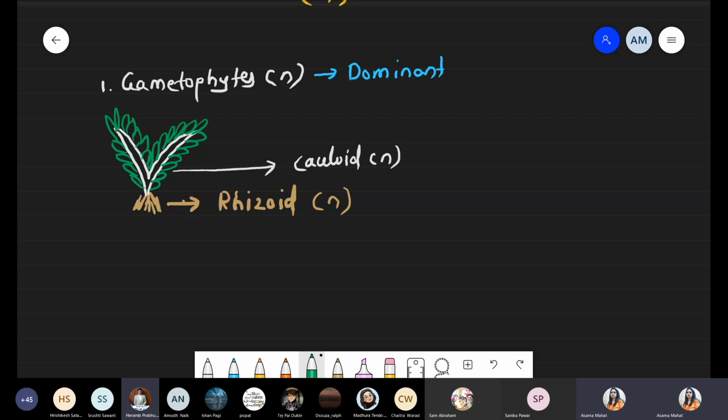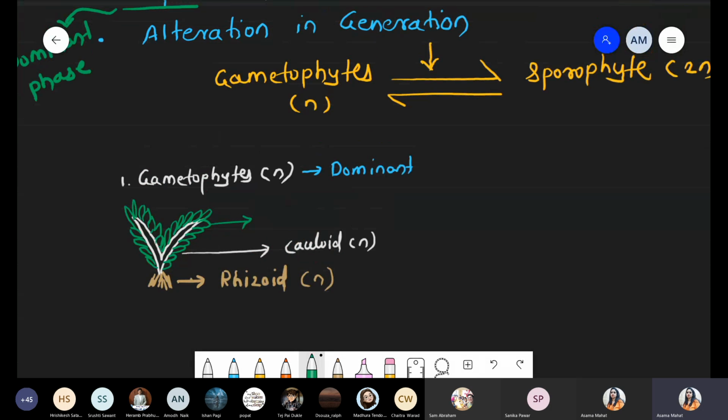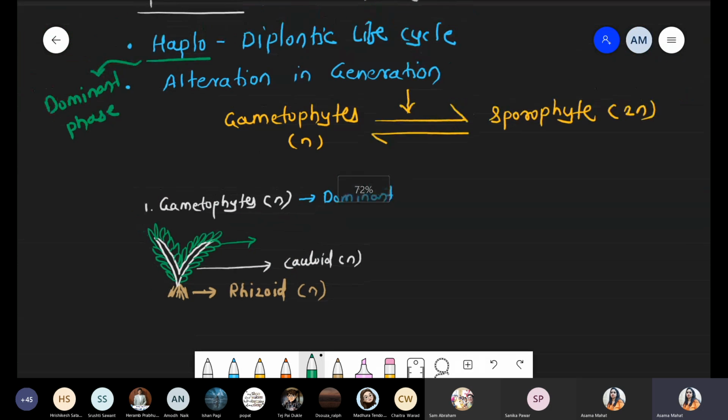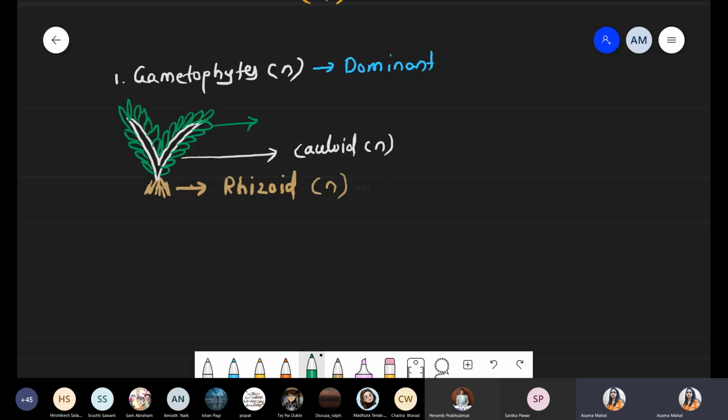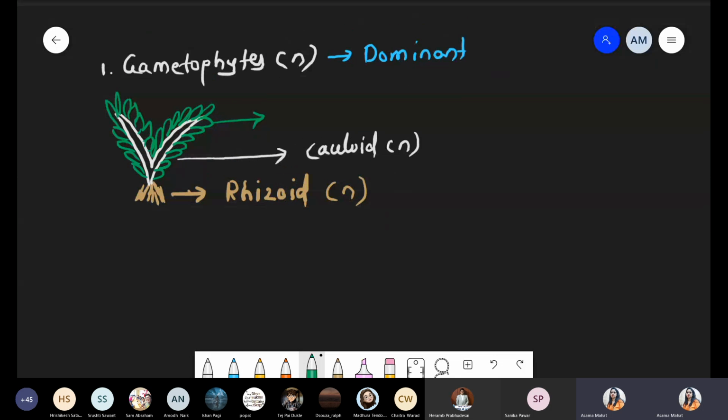Ma'am, please scroll up. Okay. This green color is the phylloid, the leaf-like structure, and this phylloid again is haploid, a leafy structure.